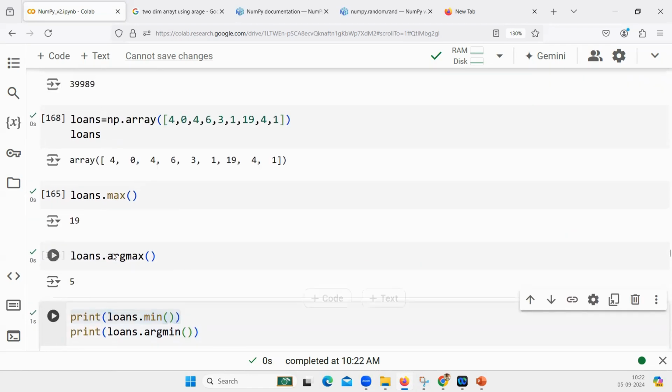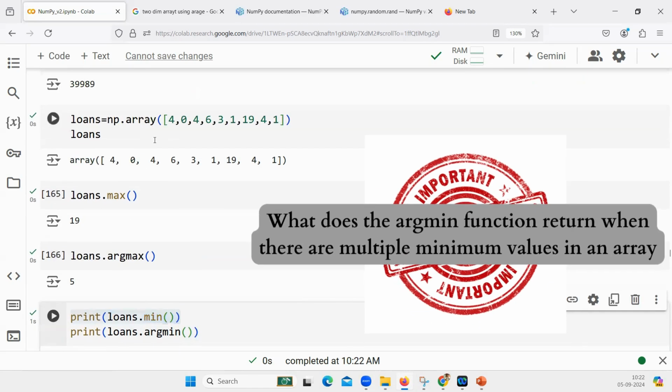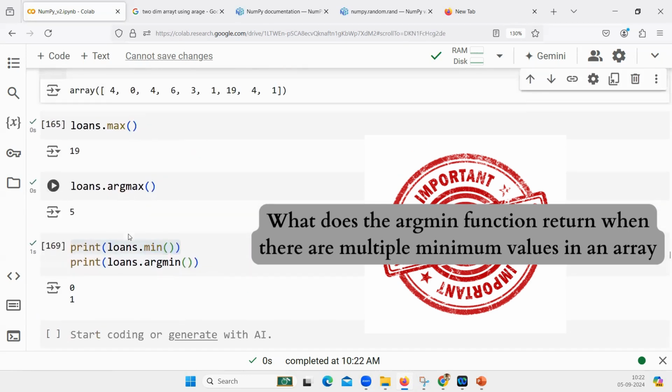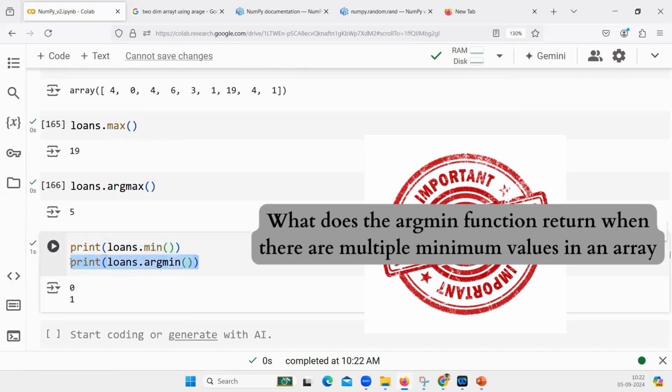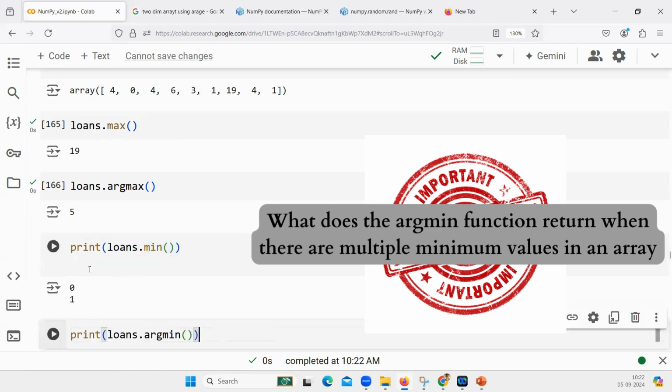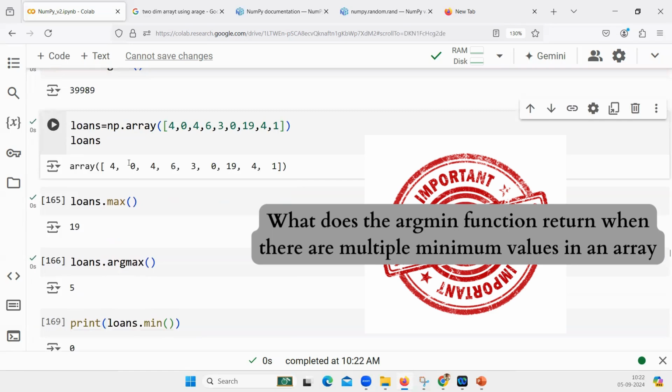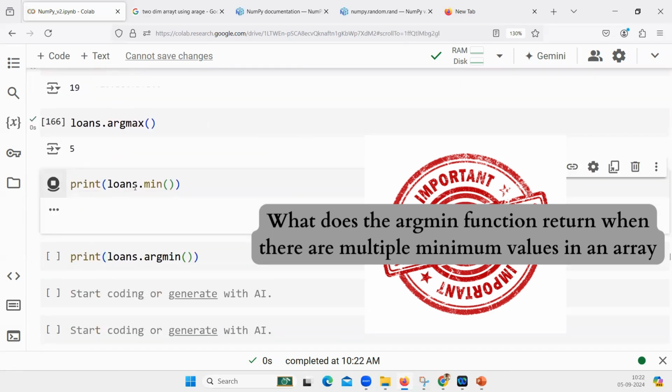Now I want to leave you with a small twist. What if there are 2 minimum values? Like here there is a 0, here also there is a 0. Now what should argmin give? Loans min will be anyway one output only, isn't it? Because however many times it appears to be 0, your minimum value is 0 only. This will be 0 only.